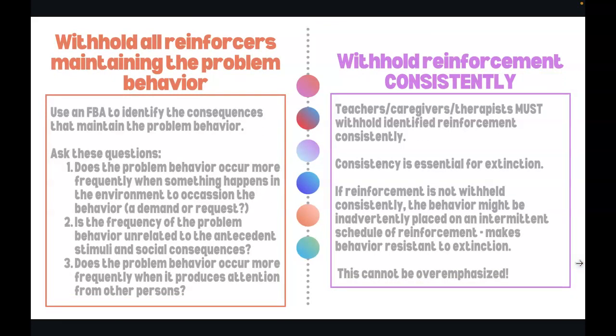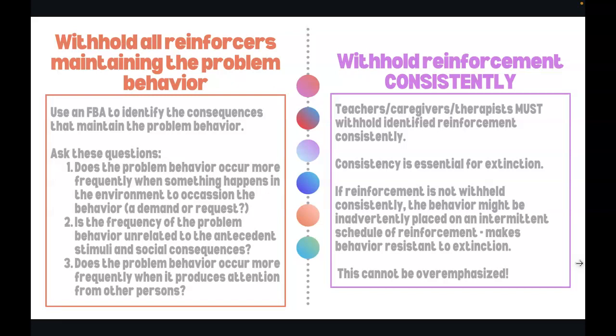All right, so for number 1, withhold all reinforcers maintaining the problem behavior. We want to use an FBA to identify the consequences which maintain the problem behavior. Ask yourself the questions: does the problem behavior occur more frequently when something happens in the environment to occasion the behavior, such as a demand or a request? If the answer to this question is yes, then the problem behavior is most likely maintained by negative reinforcement.